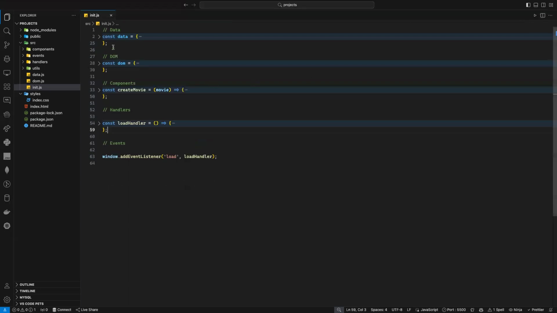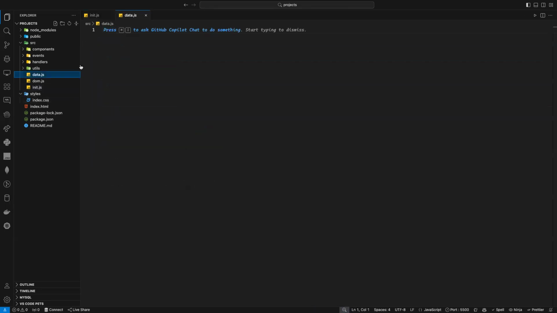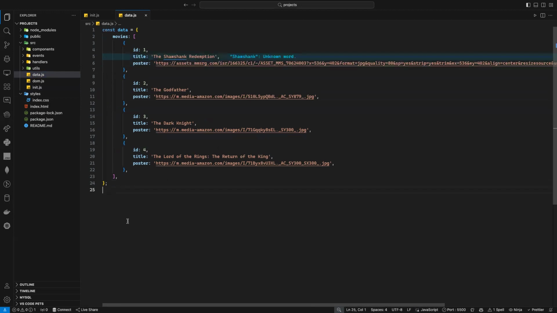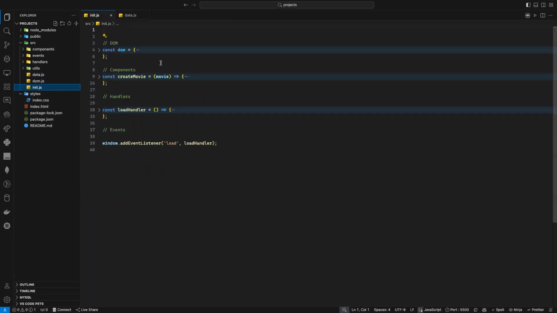So all I have to do now is grab this data. I'm just going to cut this data, go to data, and paste it here. And now I don't need that, of course, because I know it's my data, and I just need to export it. Export data. And whenever I need the data, in any file, I can import it. So that's good. Let's go back to our init.